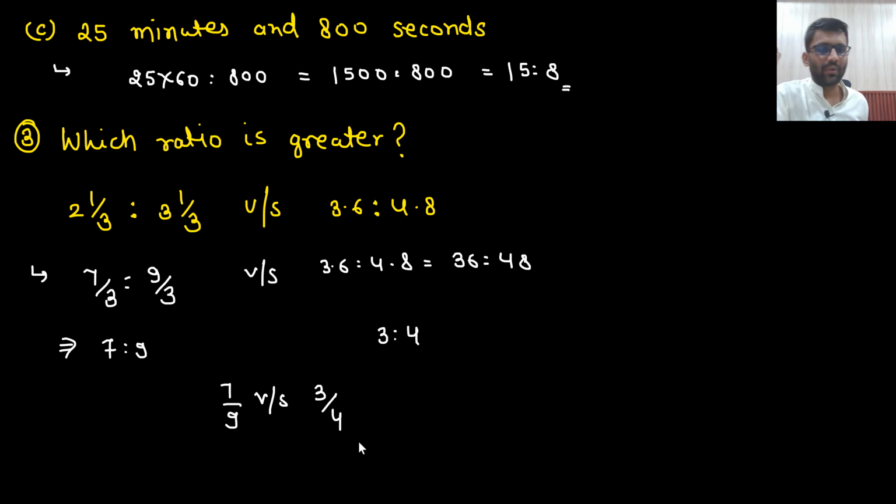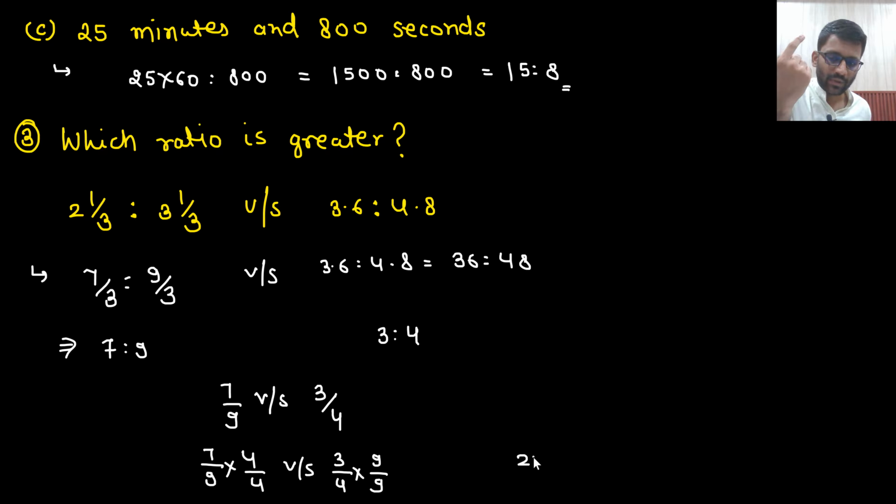You have the calculator, you can do it on your own. But if you do not have a calculator, how will you do it? Your target would be to make the denominator the same. How can you make the denominator the same? By multiplying a certain number on both sides. I multiply this number by 4 by 4, and I multiply this number by 9 by 9. Because 4 by 4 is 1 only, I can do this.